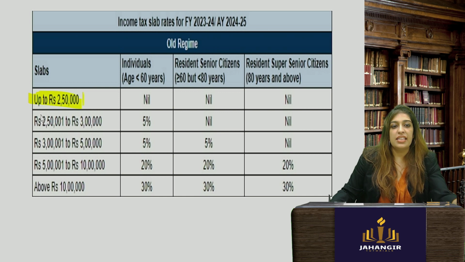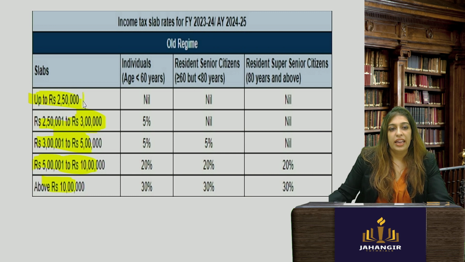Then the next slab is 2 lakh 50 to 3 lakhs. Then 3 lakhs to 5 lakhs. 5 lakhs to 10 lakhs and above 10 lakhs. Now, if you are earning up to 2 lakh 50,000, no tax. If you are earning 2 lakh 60, for the first 2 lakh 50,000, no tax. On the remaining 10,000, you'll have to pay 5%.